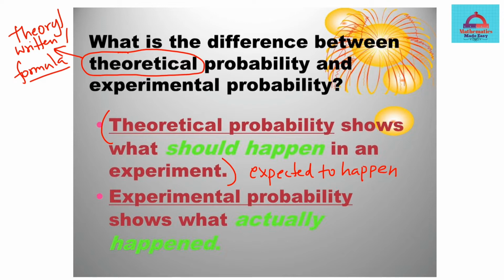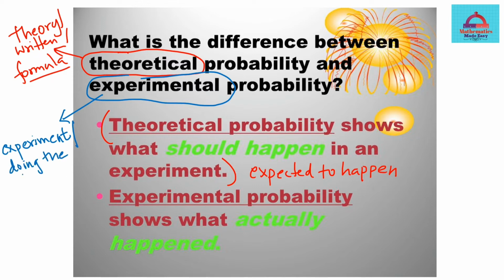So this is theoretical probability, something which is expected to happen in an ideal situation. Now let's contrast this with the other type of probability, which is experimental probability. Now this word experimental comes from experiment. When we say we are conducting an experiment, that means we are actually doing the trials.